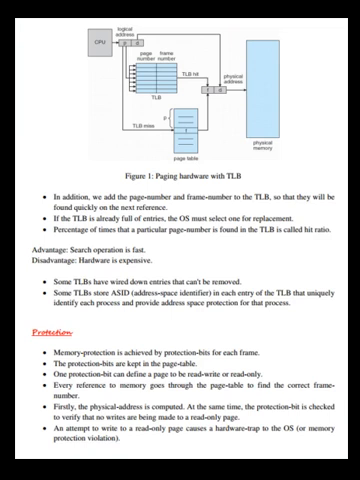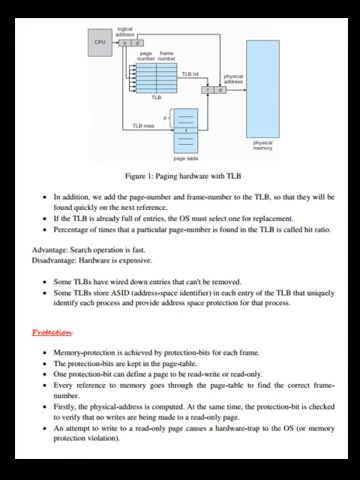See the figure. In addition, we add the page number and frame number to the TLB so that they will be found quickly on the next reference. If the TLB is already full of entries, the OS must select one for replacement. The percentage of times that a particular page number is found in the TLB is called the hit ratio.